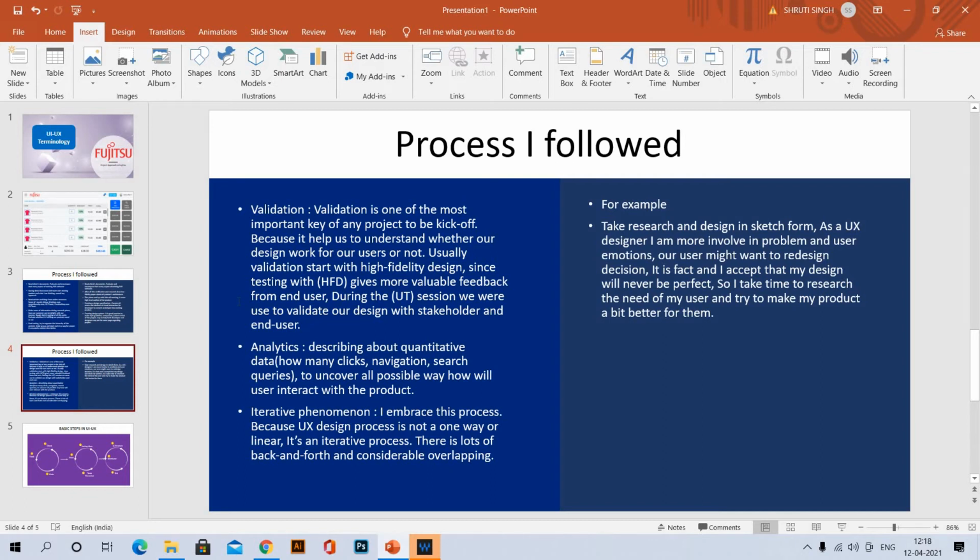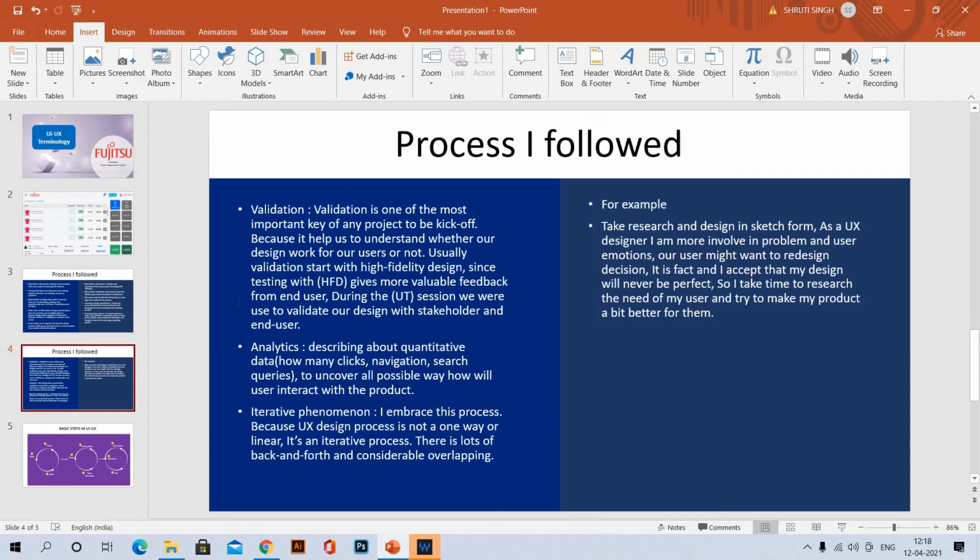So I thought, let's put the short form here, and ahead I will also use the short form, so that you will equally understand the abbreviations, and you will also be aware of them before going to any MNC organization. And yes, testing with high fidelity designs also gives more valuable feedback from the end user.